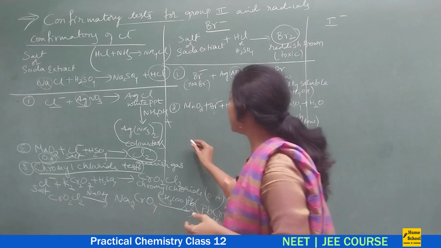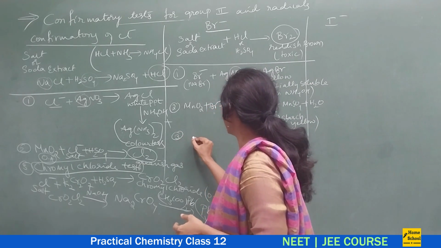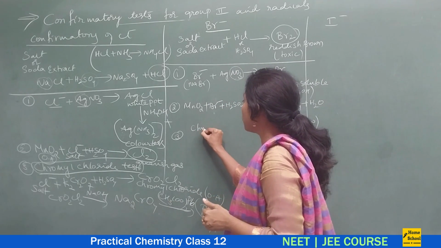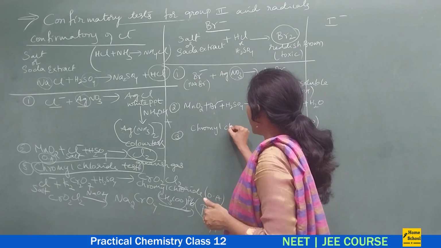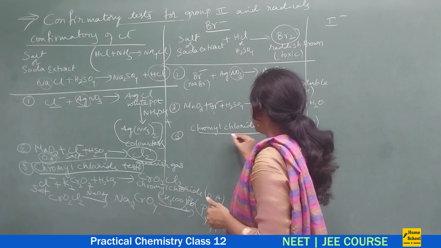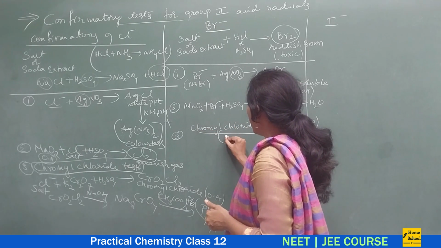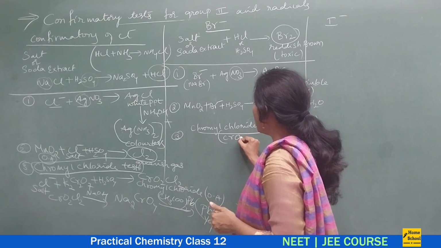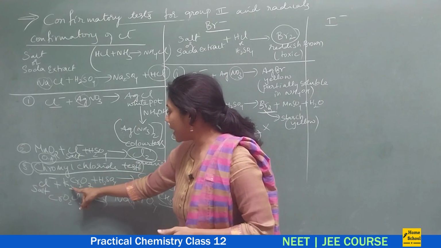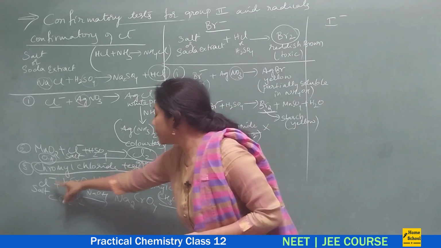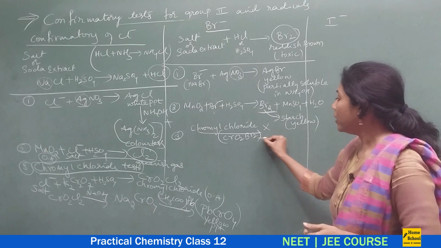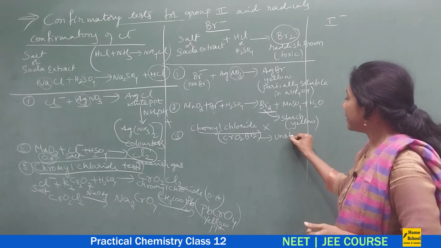And now coming to a third reaction, here the chromyl chloride test is not possible. It will not work out. Why? Because CrO2Br2, the product that should form after you add potassium dichromate and sulfuric acid to the Br minus containing salt, is highly unstable, guys.